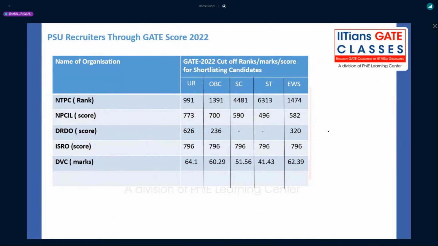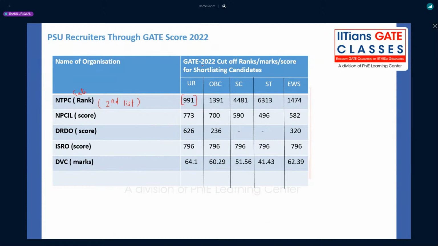Regarding cutoff, I couldn't find the IOCL cutoff. I was having it, but I couldn't attach it here. So those which have the cutoff, I'm just attaching over here. For NTPC, I'm mentioning the second list released recently on 3rd March. You can see rank 991. This is the rank, based on the GATE rank, not the GATE score.